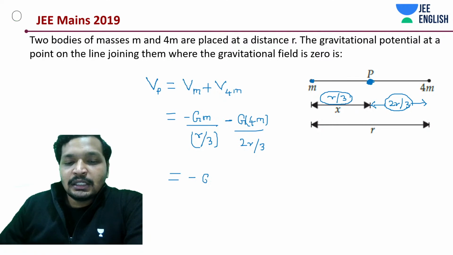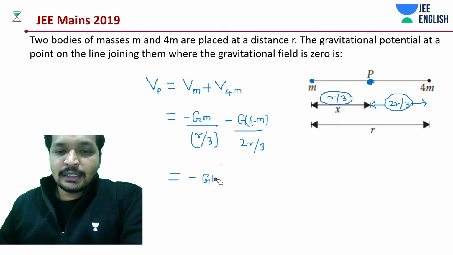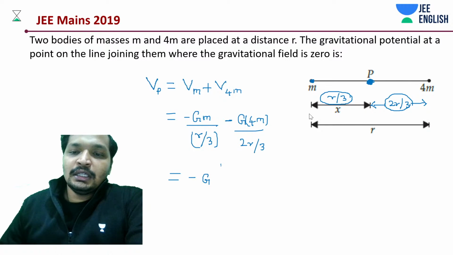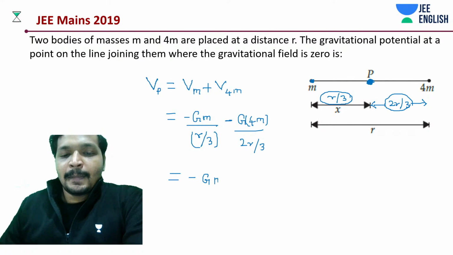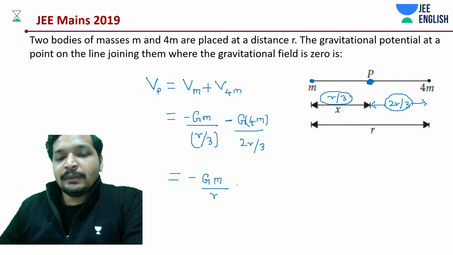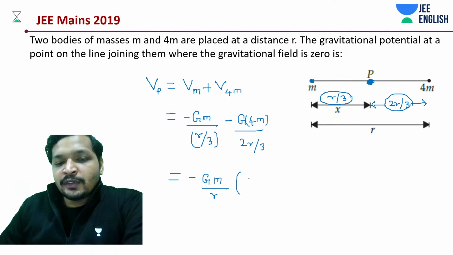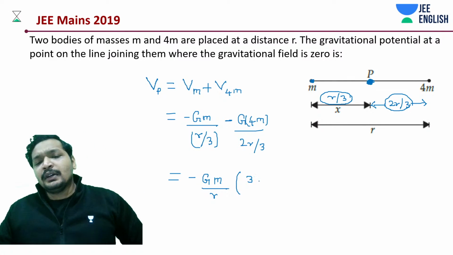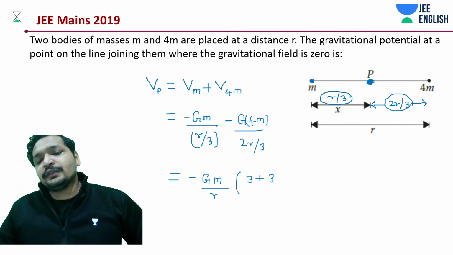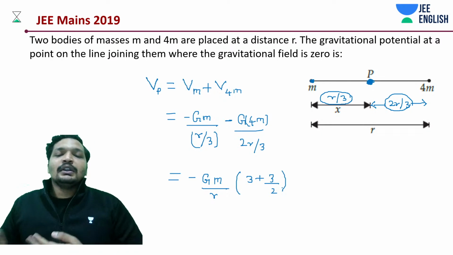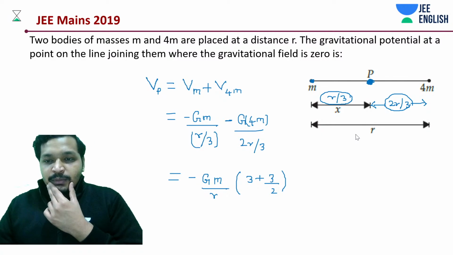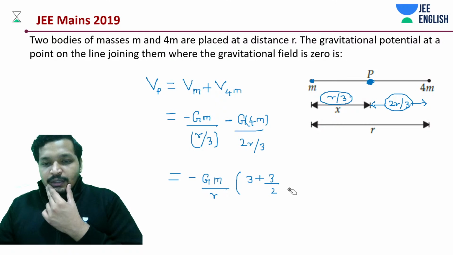So minus G small m by R, I'm just taking out that as common. And what do we have? We have 1 by 3 goes on the top, 3 plus 3 by 2. Oh no, we did a small mistake. It's a huge mistake. We missed the 4.